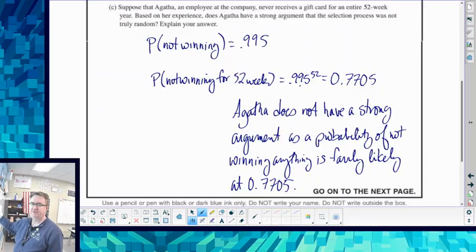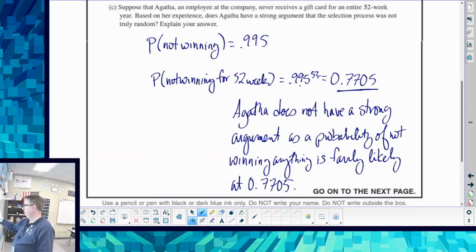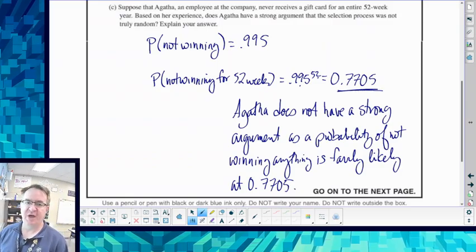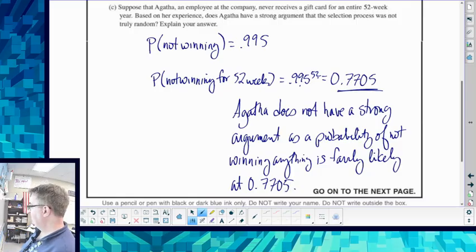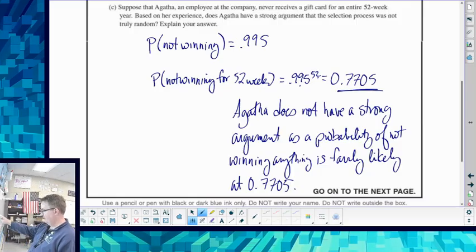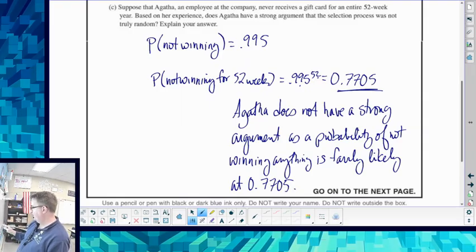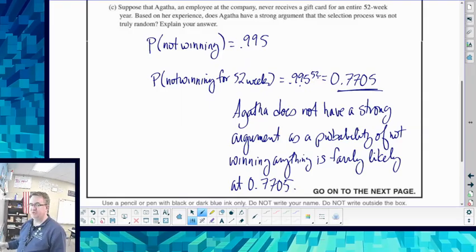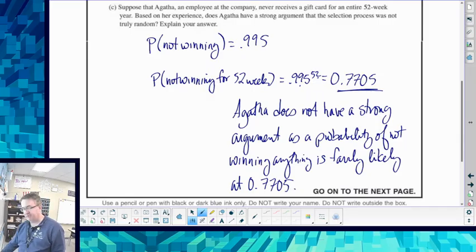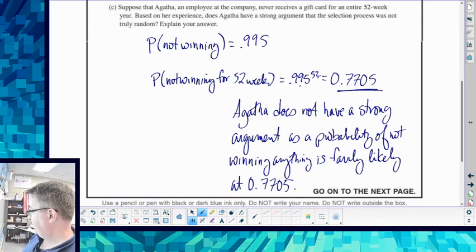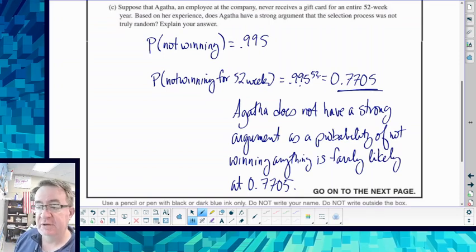You have almost a 75% chance. So 3/4 of the people will not win anything over the course of that time. So because of that, you're going to say Agatha does not have a strong argument, as the probability is 0.7705. We eventually find out that it has to be under 5% for that, so we are definitely far away from that. And that's it.